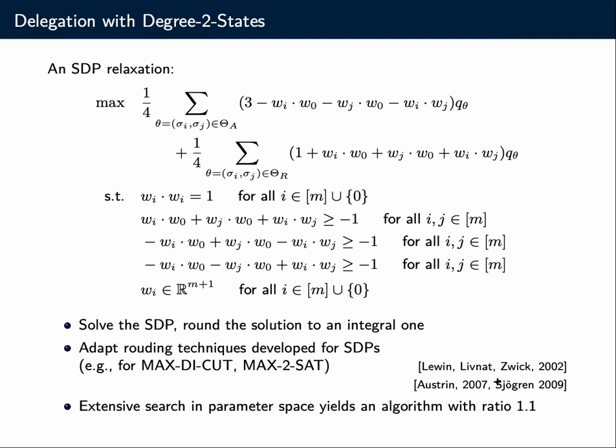We need to adapt these techniques, and they have certain parameters, and we did an extensive search in the parameter space and proved that with the parameters that we found essentially by brute force search, our algorithm has an approximation ratio of 1.1 at most. It's not clear whether this is tight, whether this is the best ratio. This is the best we could find using these techniques and a pretty exhaustive search in the parameter space.